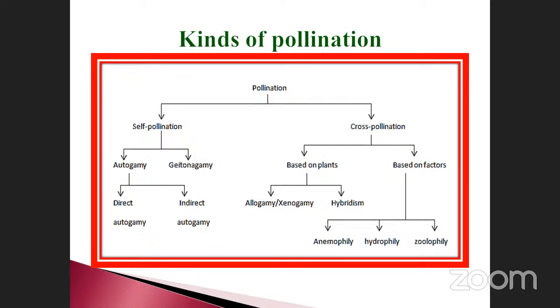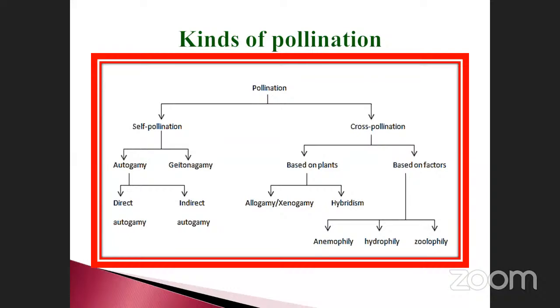One is self-pollination and the other is cross-pollination. Self-pollination is otherwise called autogamy, and it is divided into autogamy and geitonogamy. Autogamy is also divided, as we already discussed, into direct autogamy and indirect autogamy. Cross-pollination based on plants can be allogamy or xenogamy, and hybridism. These come under the heading based on plants.